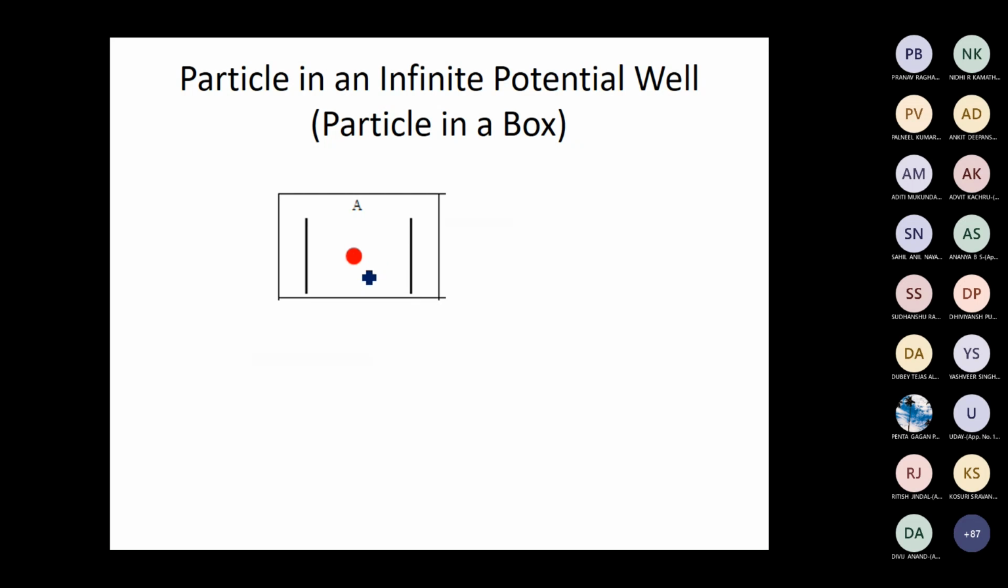Let us consider the same problem quantum mechanically. So instead of a ball or a macroscopic particle, we have a quantum particle which is trapped inside a potential well or a one-dimensional box. Instead of a macroscopic object, now we consider a quantum particle like an electron or a proton which is moving inside a one-dimensional well.